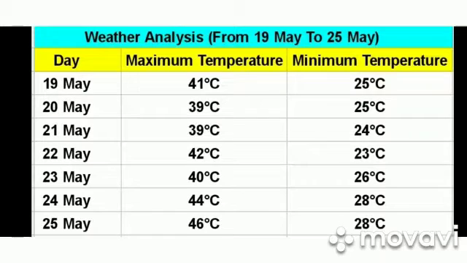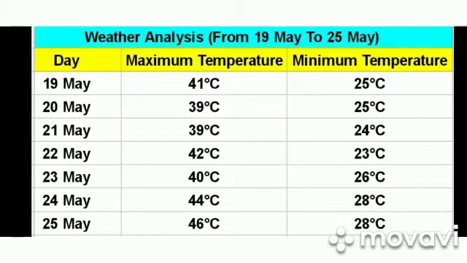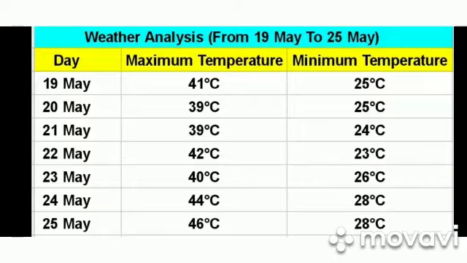On 21st of May, the maximum temperature continued to be the same, 39 degrees Celsius only, but the minimum temperature decreased to 24 degrees Celsius. On 22nd of May, the maximum temperature rose to 42 degrees Celsius, and the minimum temperature on 3 continuous days: on the second day, 20th of May, it was 25 degrees Celsius, on 21st it was 24 degrees Celsius, and on 22nd it was 23 degrees Celsius.